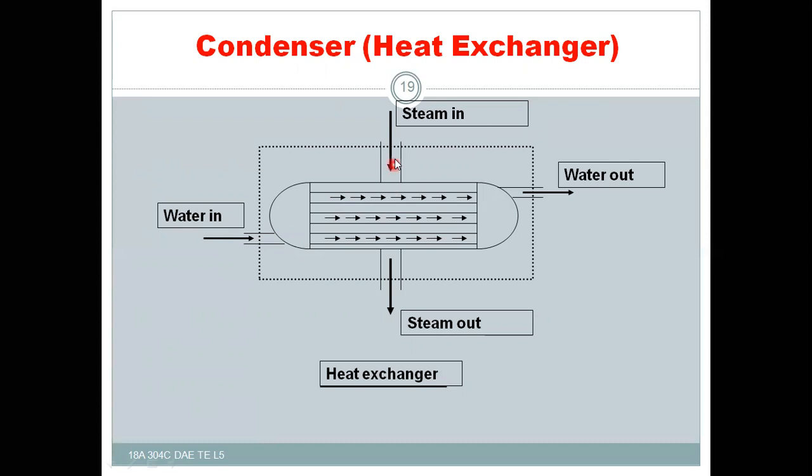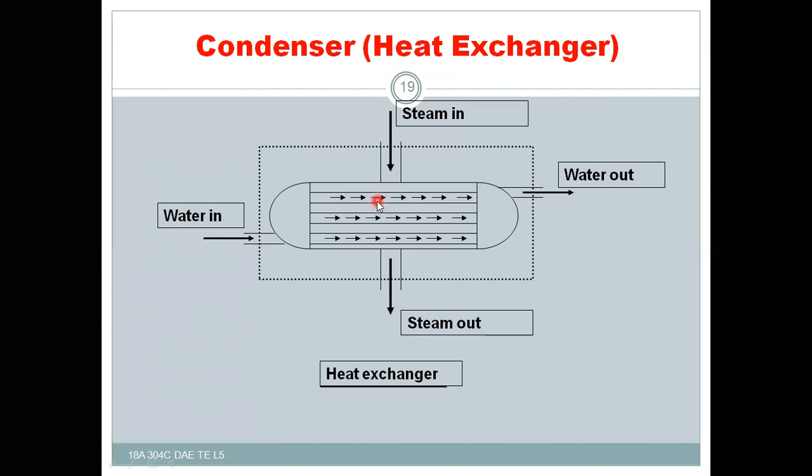So cold water, with low temperature, enters into the tubes at one side, and from the top, the hot, high temperature and high pressure steam enters into the condenser and circulates around the water tubes. During the circulation of the steam around the tubes, the heat present in the steam is exchanged to the water.